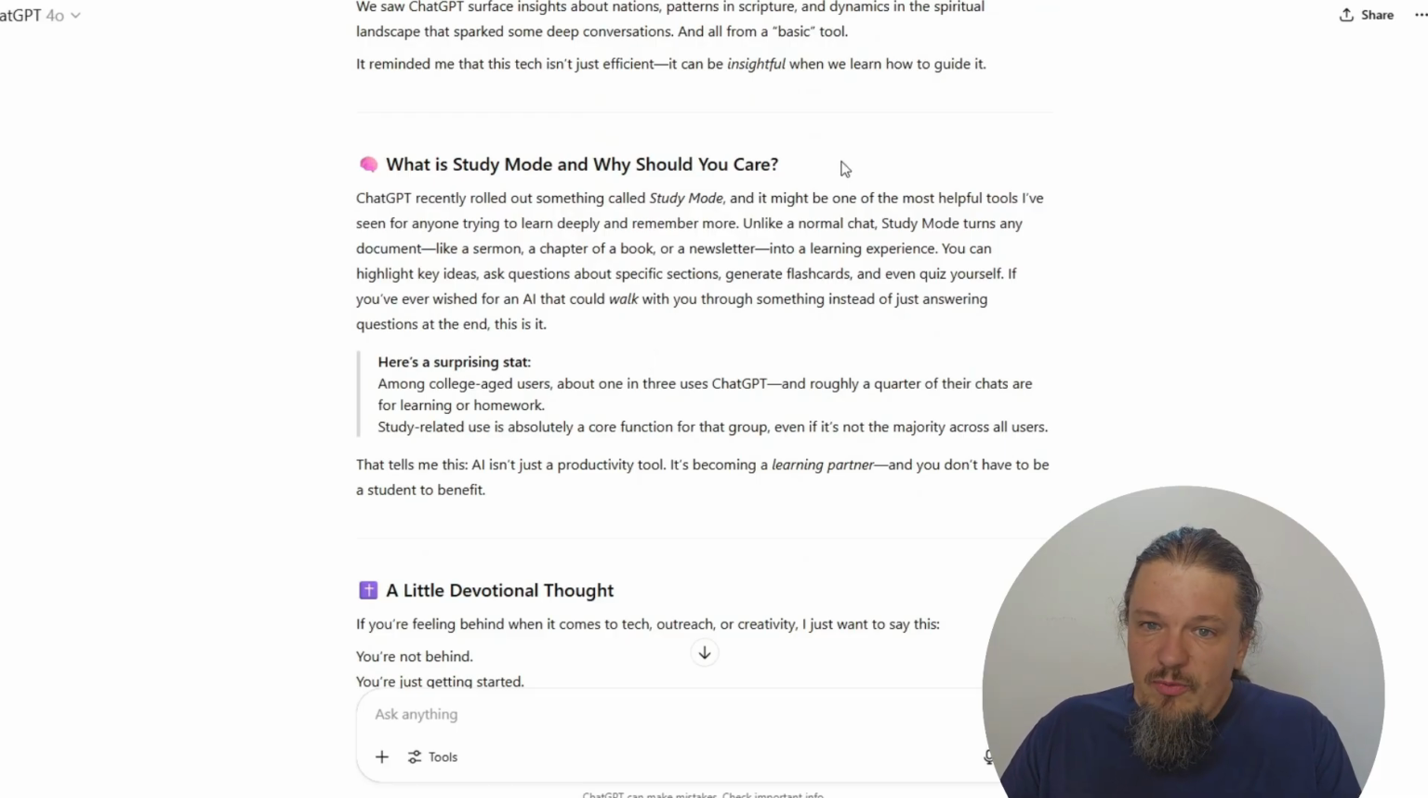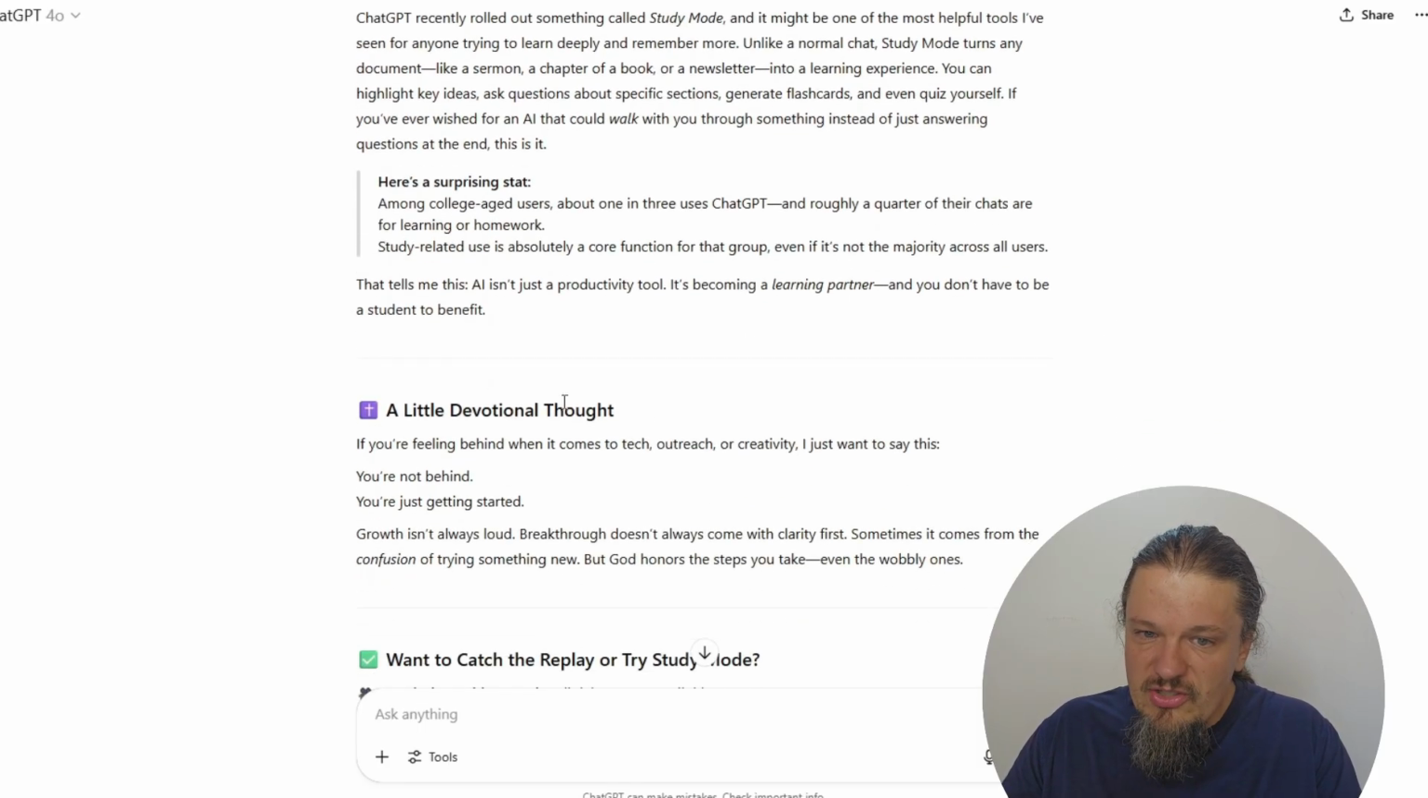What's study mode and why should I care? ChatGPT recently rolled out something called study mode, and it might be one of the most helpful tools, and we read that paragraph already. And then here is a little stat: among college age users, about 1 in 3 use ChatGPT, and roughly a quarter of their chats are for learning or homework. Study-related use is absolutely a core function for the group. And then it has a little devotional thought.